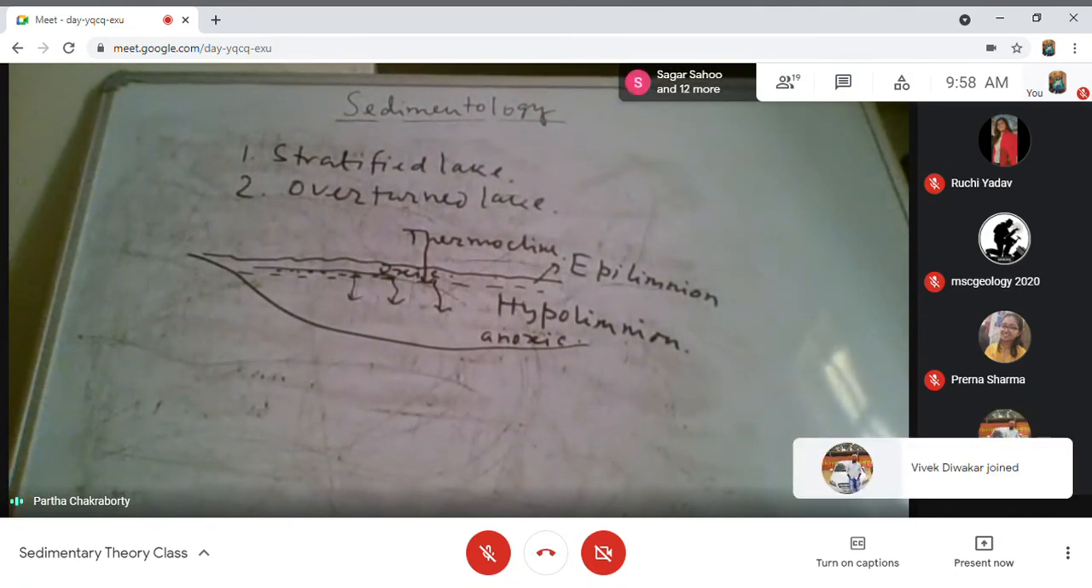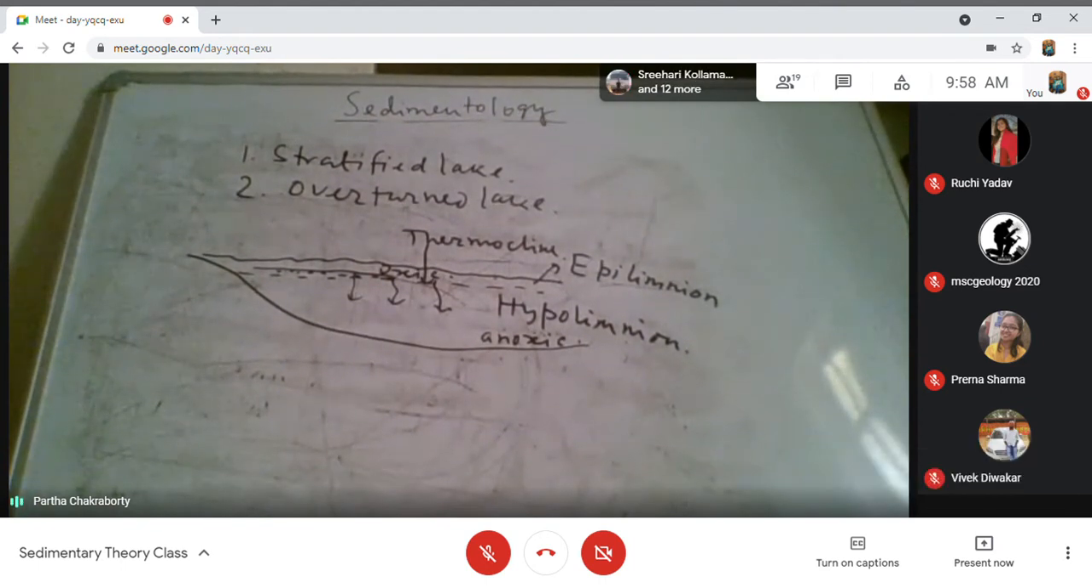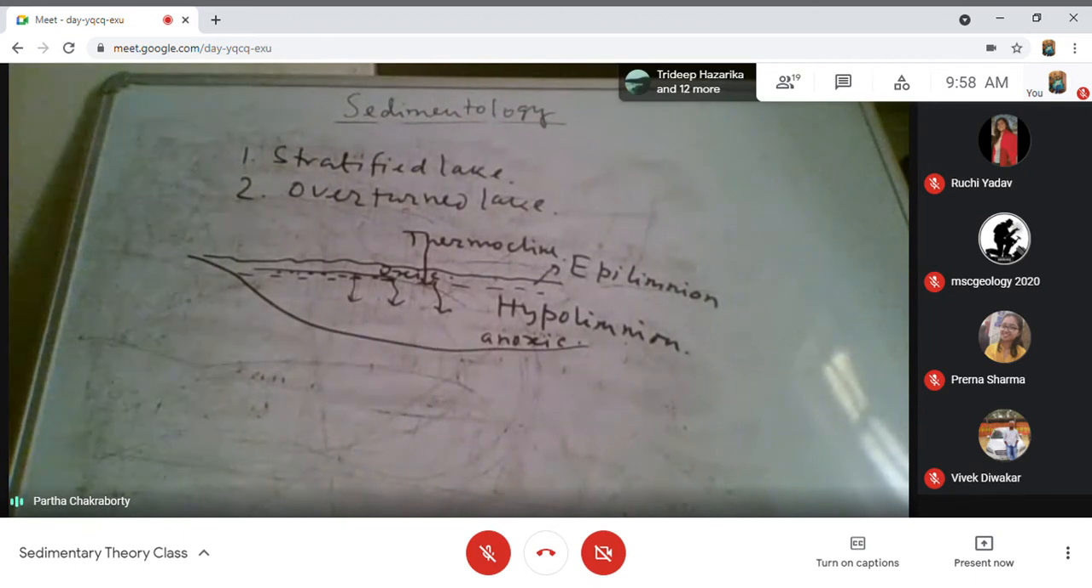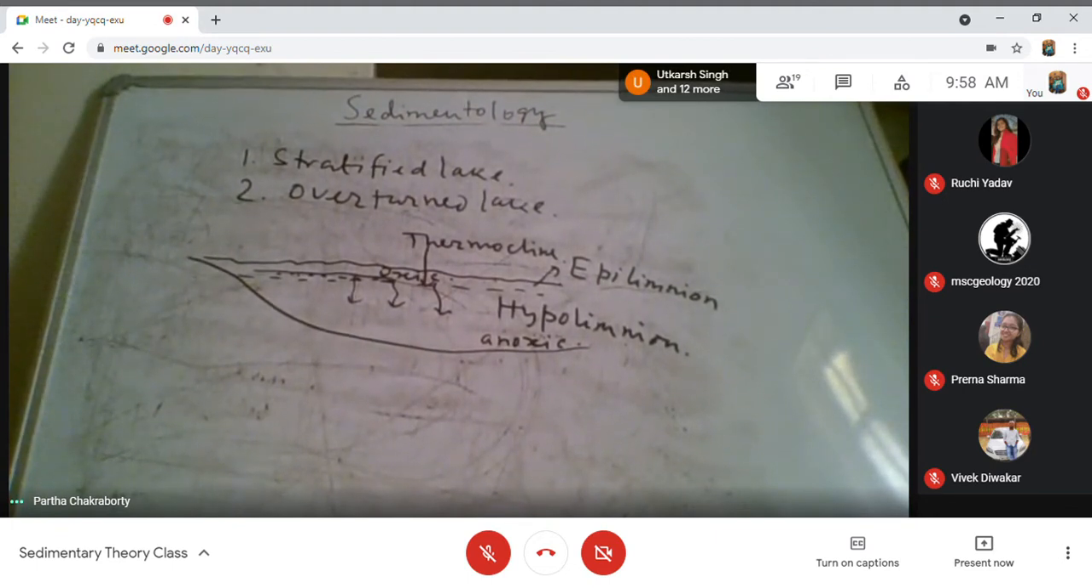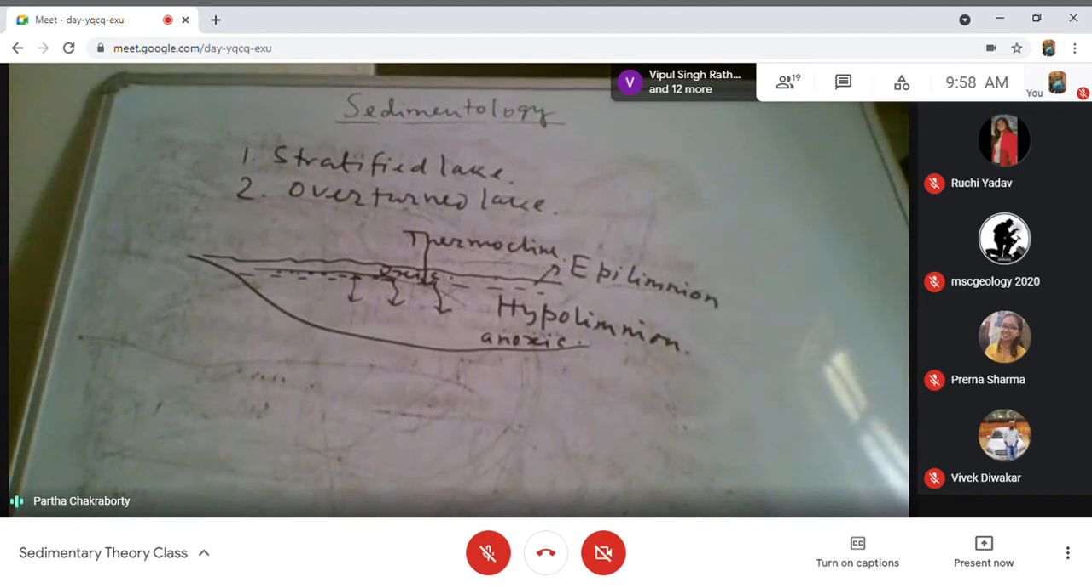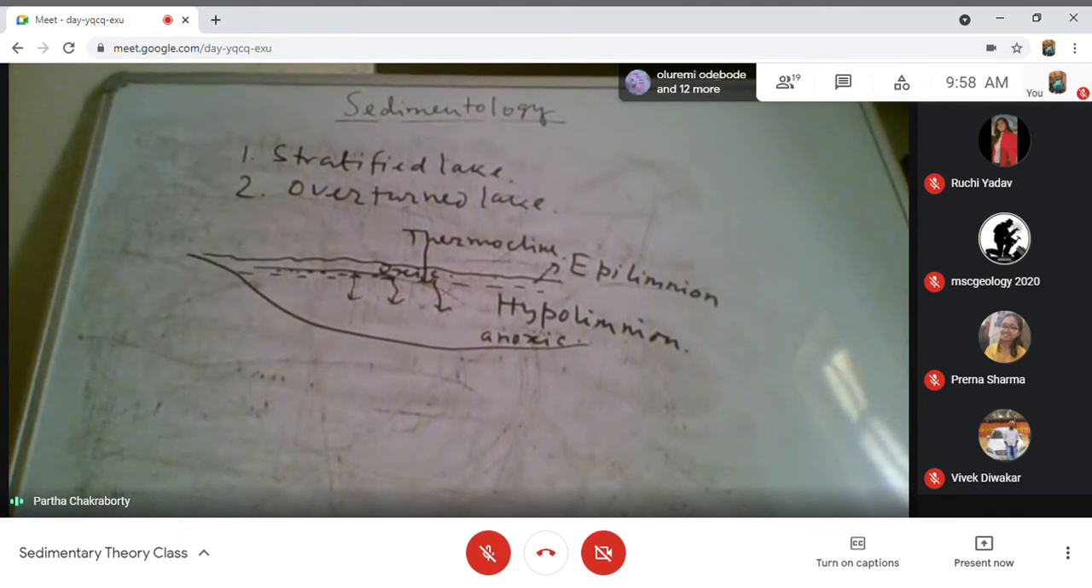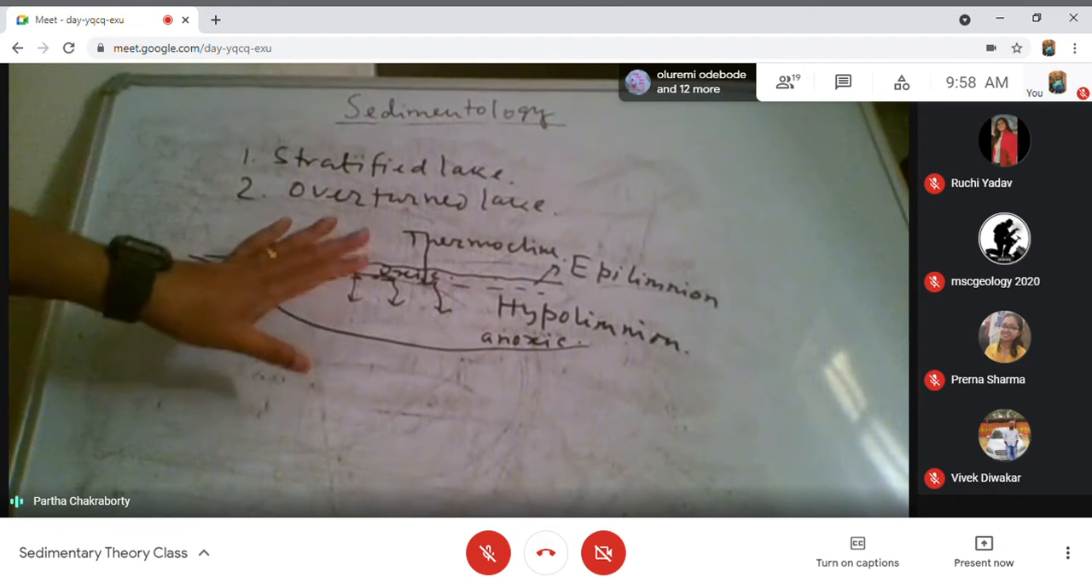The open lakes mostly are plastic in nature. So I discussed that an open lake is plastic in nature, whereas the closed lakes are more chemical in nature. We will discuss the sedimentation pattern. Then I said that another classification of the lake is basically the stratified lake and overturned lake, and I was discussing the model of a stratified lake.